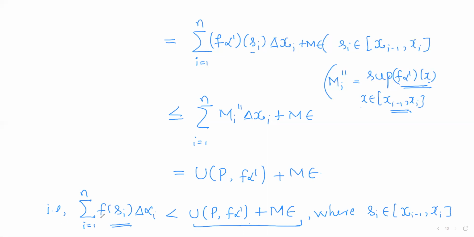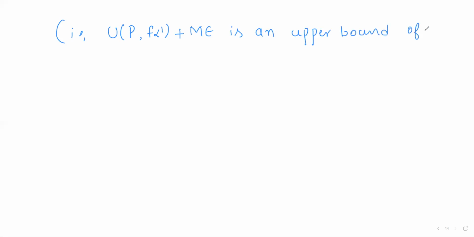So if I consider its supremum, it will be the least upper bound, and this is just an upper bound, so the supremum will always be less than or equal to this. So that is, I'll write U P, f alpha dash, plus m into epsilon is an upper bound of the set of all numbers of the form summation f of si into delta alpha i, i running from 1 to n, for all si varying over the ith subinterval xi minus 1 xi.